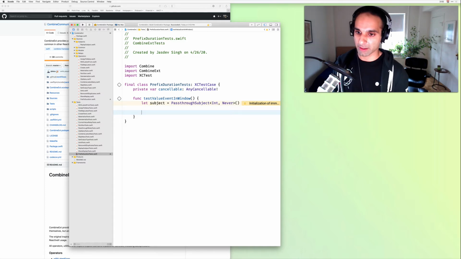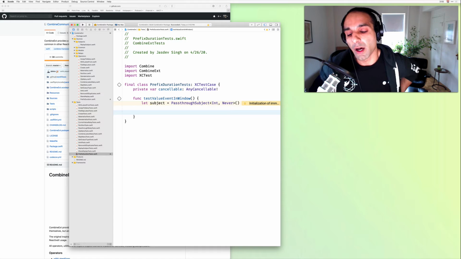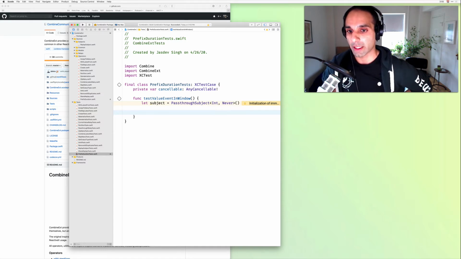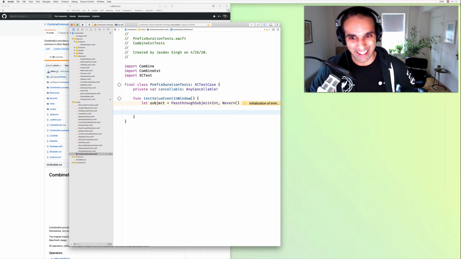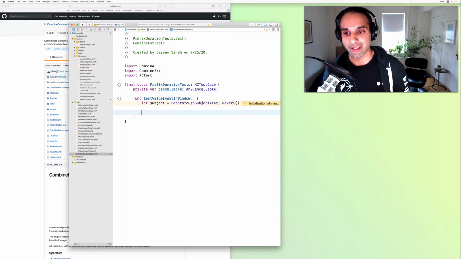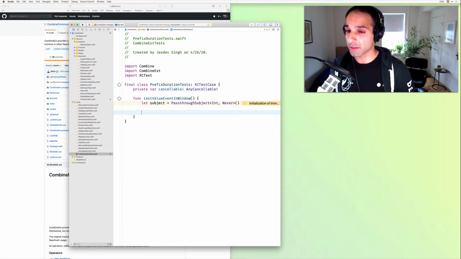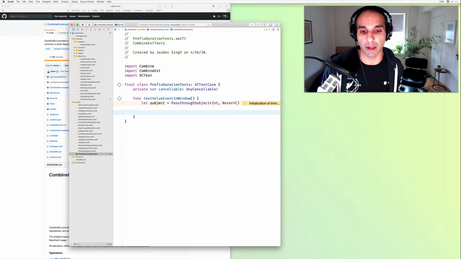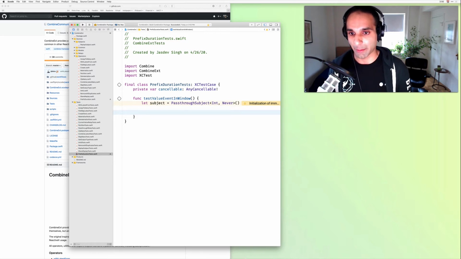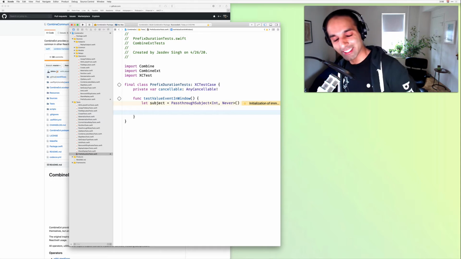Unfortunately, CombineExt does not have a test scheduler already implemented. I'm not sure if Shai has plans for this as well. But at the moment, writing a test scheduler is really hard and tricky. And with WWDC really close, I'm not sure if Apple is going to add it, because the fact that they're missing it is a huge gap in the framework. It's really hard to test time-related Combine code at the moment without a test scheduler built in. So I'd be hesitant for CombineExt to add that type with WWDC so close.